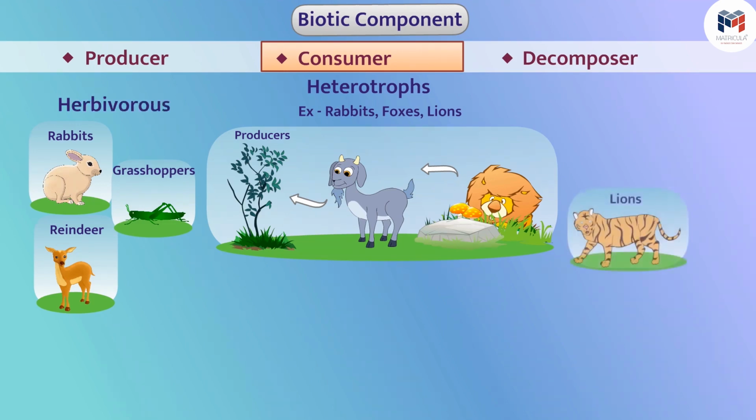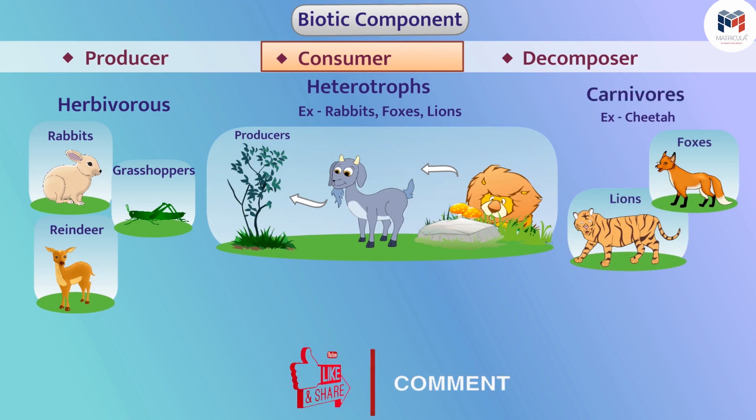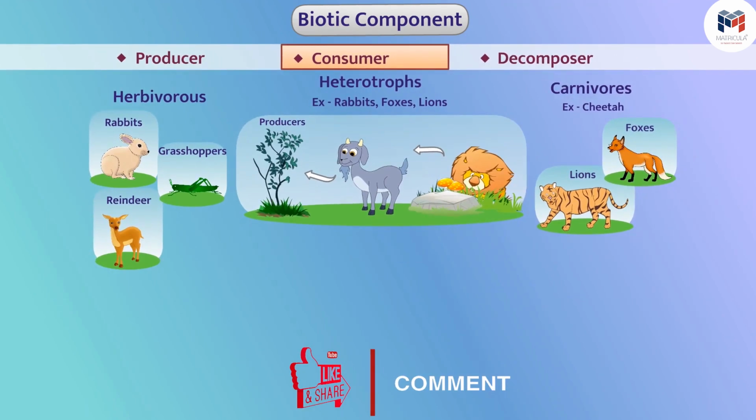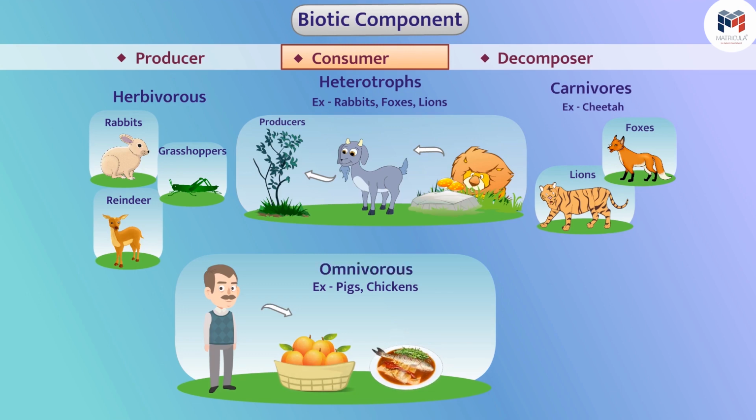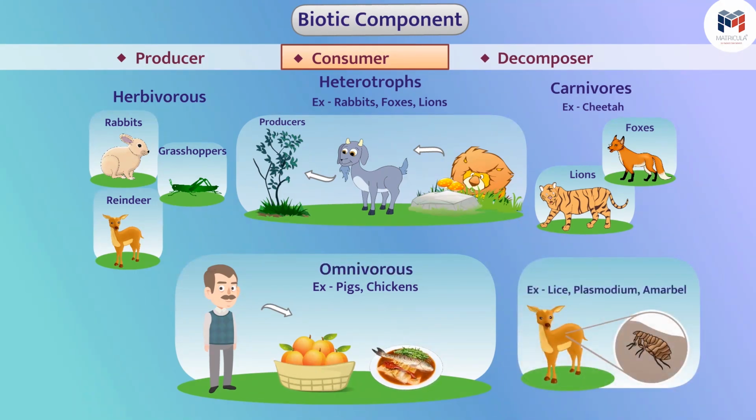Organisms such as lions, foxes, cheetah, which obtain food by eating other animals, are called carnivores. Some organisms such as humans, pigs, chickens, obtain their food from both plants as well as other animals. These are called omnivorous. Some organisms like ticks, lice, plasmodium, amoeba, etc. obtain food from the body of other organisms without killing them. These are called parasites.